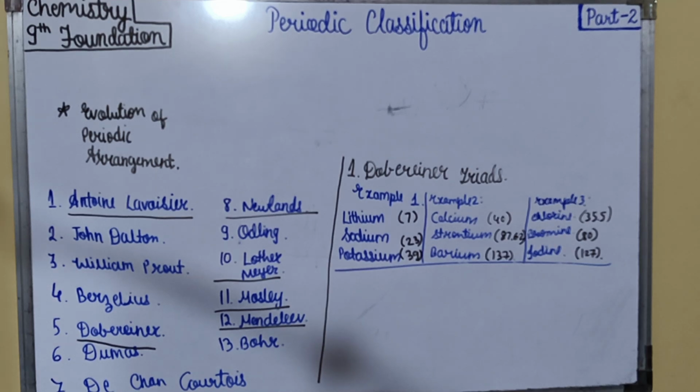Now there is the significance of Dobereiner triads. In all these classifications we learned, the classification of elements into triads had a greater significance in predicting the atomic mass.